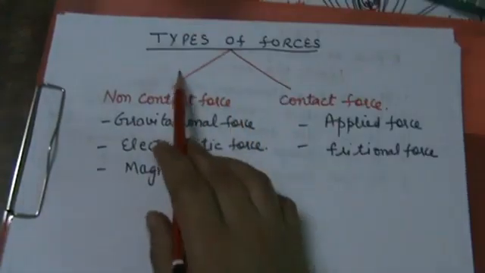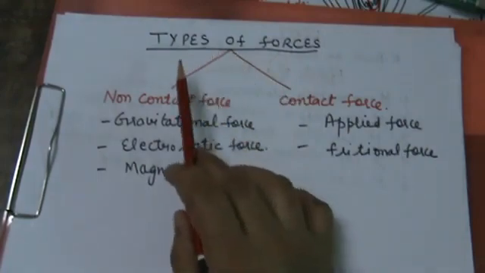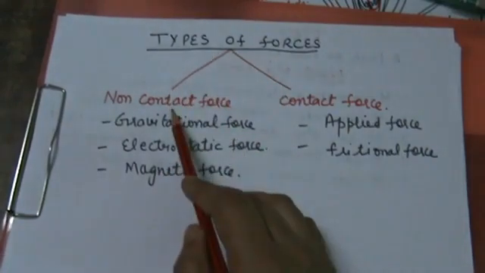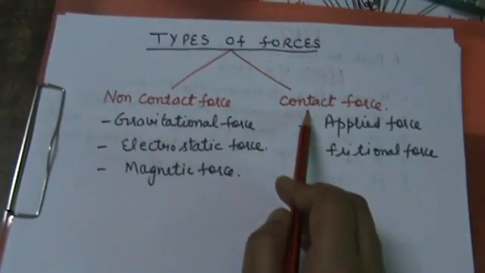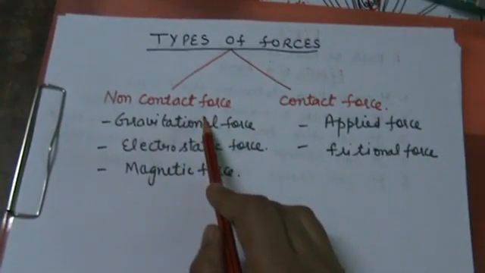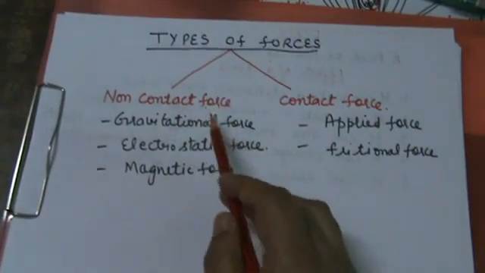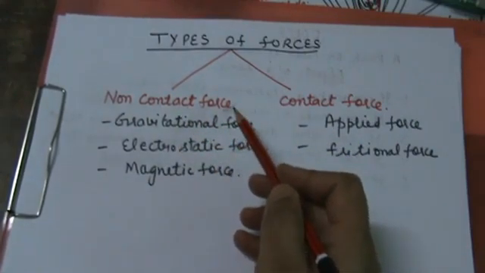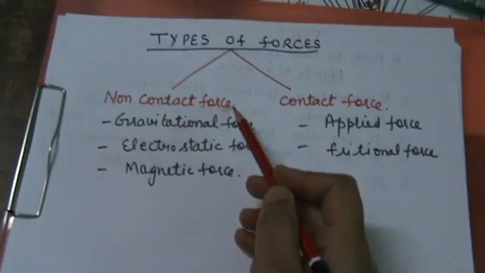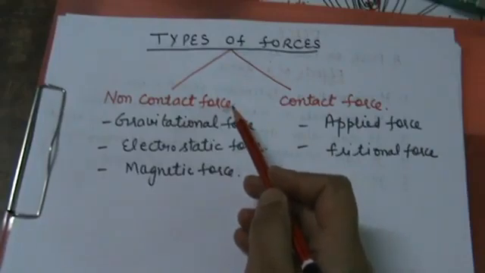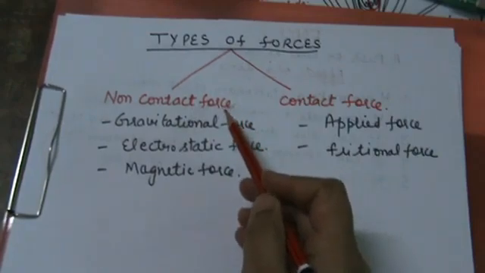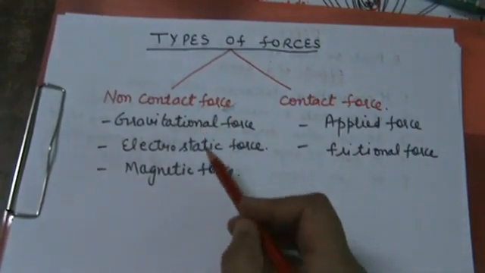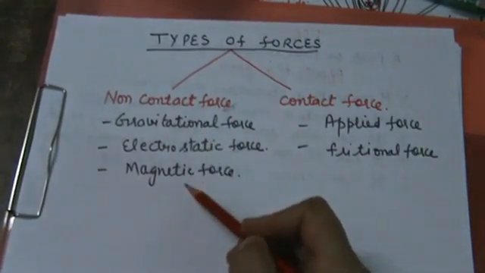And the next is types of forces. There are two types of forces, non-contact force and contact force. The first is non-contact force. Forces that do not require any physical contact with the object on which they are applied are called non-contact forces. For example, gravitational force, electrostatic force and magnetic force.